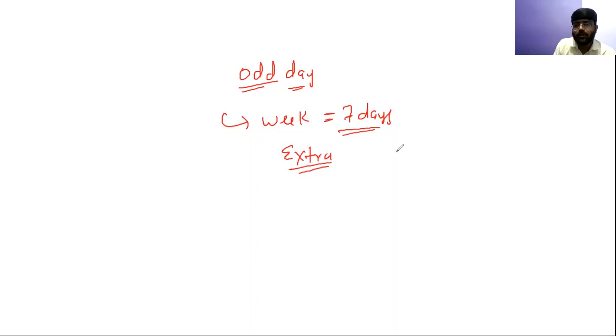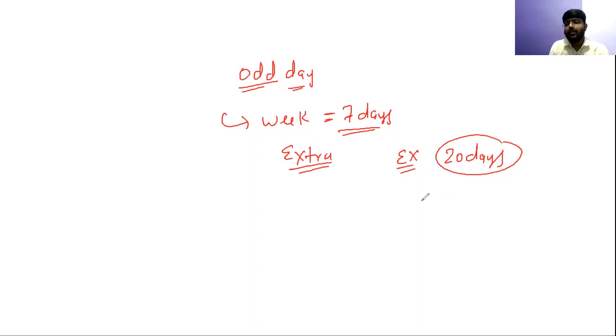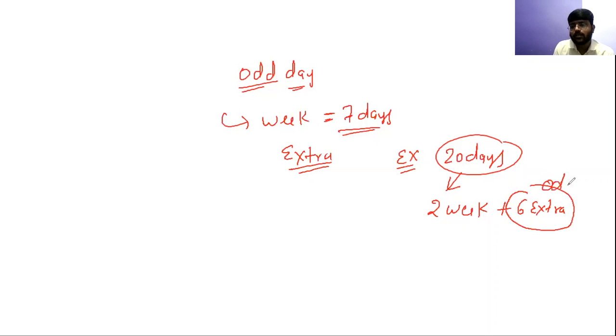Let's suppose, for example, I take 20 days and I ask you how many odd days will be there in 20 days. We can clearly see in 20 days, you will complete 2 weeks and you will have 6 extra days, isn't it? These 2 weeks are complete, but 6 extra days are still remaining in 20 days, and these extra days are nothing but the odd days. इन्हीं को हम odd day कहते हैं. It's nothing like rocket science.